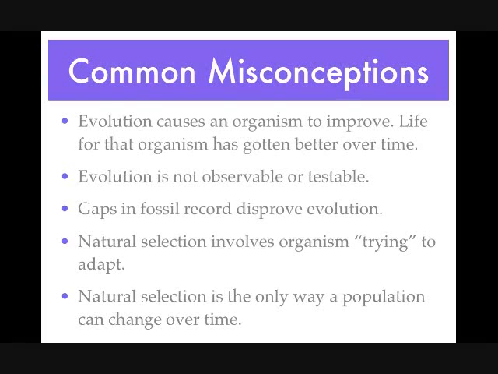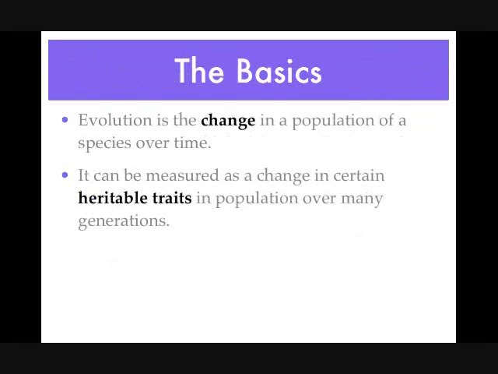Secondly, evolution is not observable or testable. Thirdly, gaps in the fossil record disprove evolution. Fourthly, natural selection involves an organism trying to adapt. And finally, natural selection is the only way a population can change over time. Before we can disprove these misconceptions, we need to look at the basics.